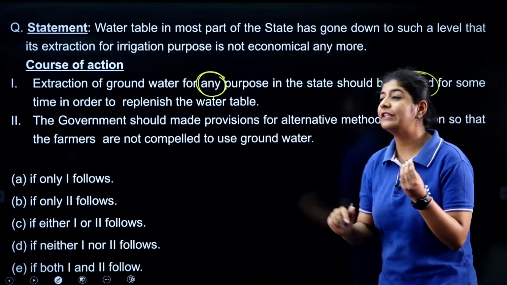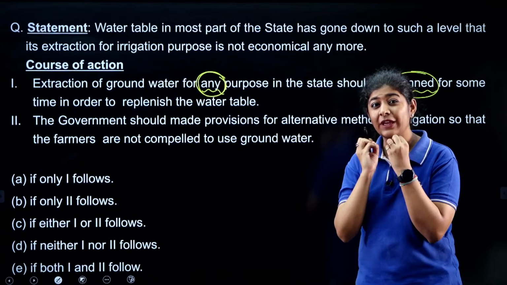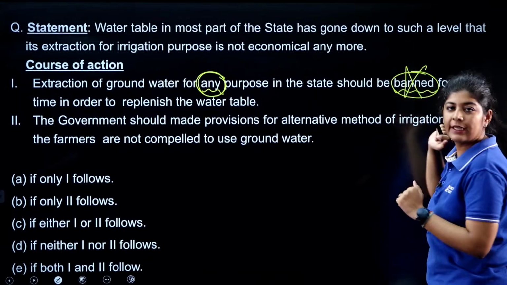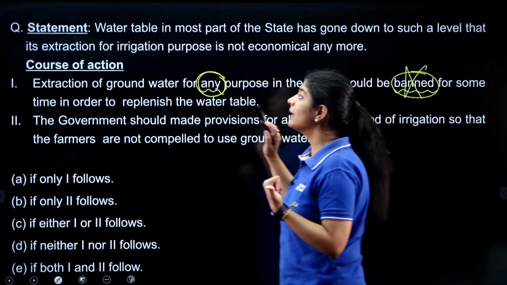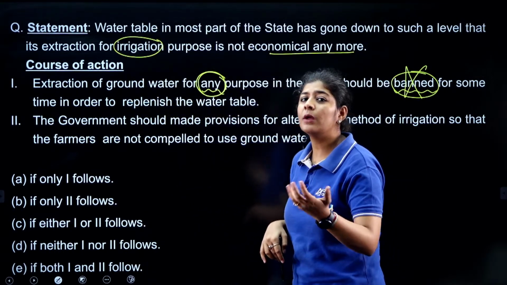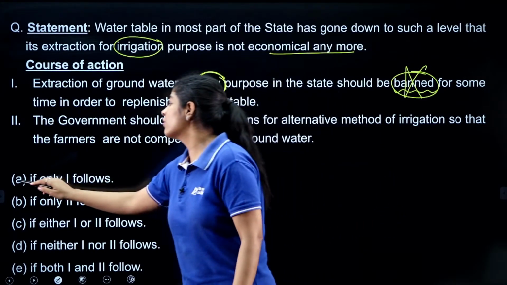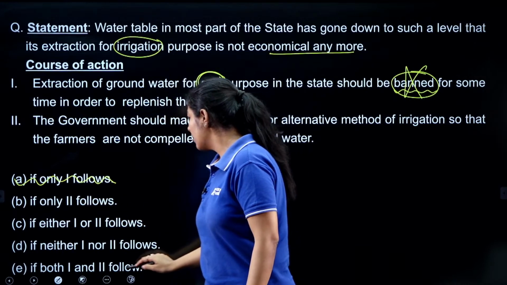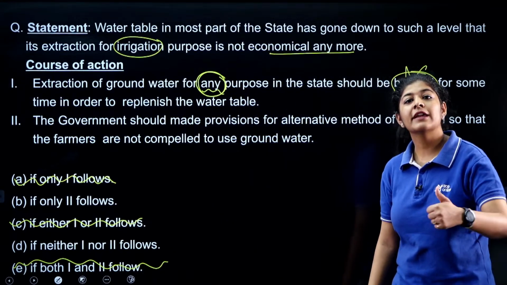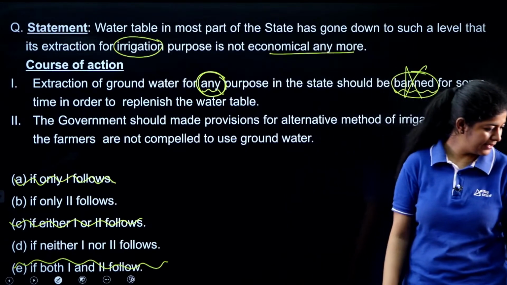Whenever we have these kinds of words, such as "ban," "any," "only," we specifically need to check these words, right. So here we can't ban it at all, and that's not necessary. We are told that it is not economical for irrigation, but we don't know about the other purposes. Because of this, we can't say that this is my course of action. So option number A and option number E and option number C, all these three are eliminated. Now again we are left with either option number B or option number D as my answer, right.